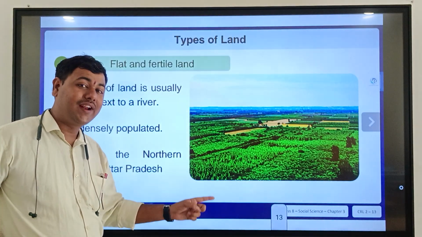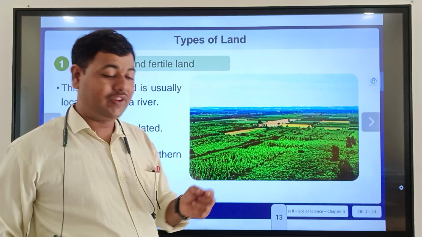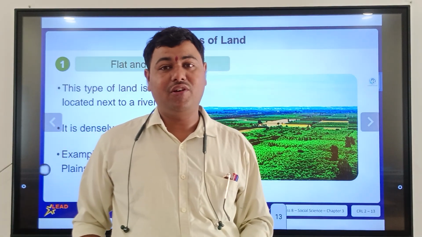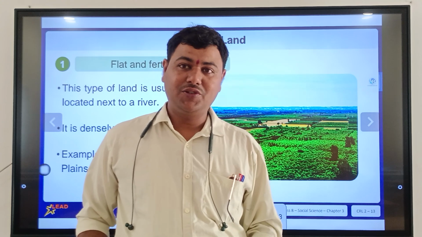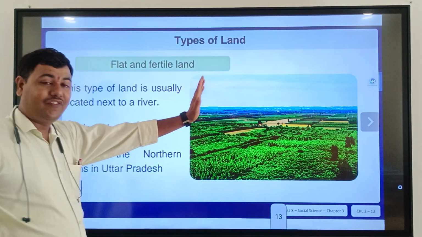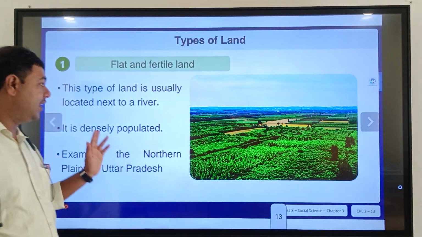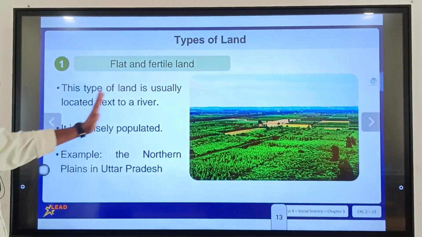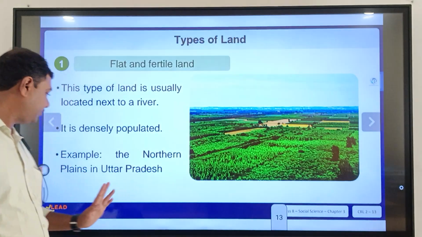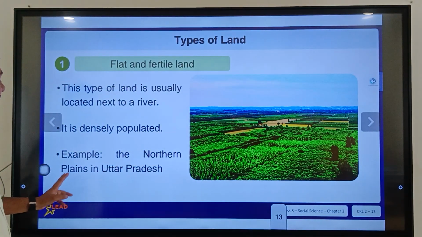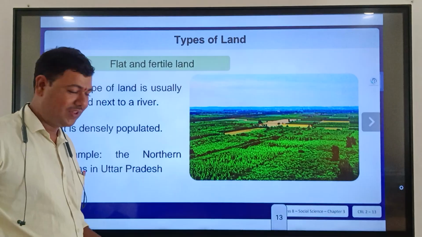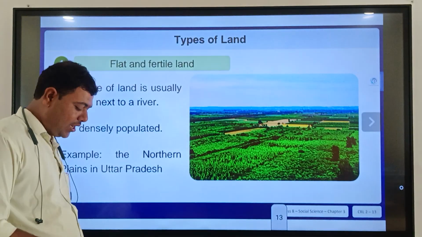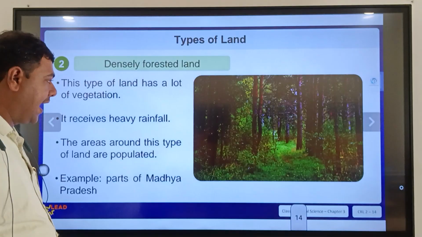So it is a populated area because for the main thing we want, food, we want a particular flat area, and we want water. Here we find all the things. That's why we are living in this area. That's why this area is a densely populated area. For example, the northern plains in Uttar Pradesh.